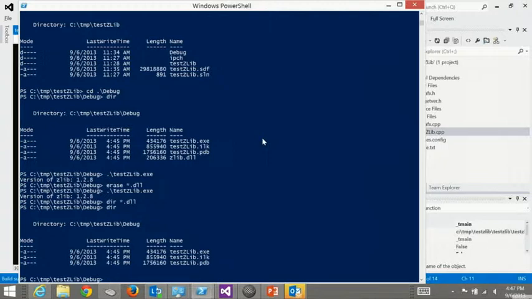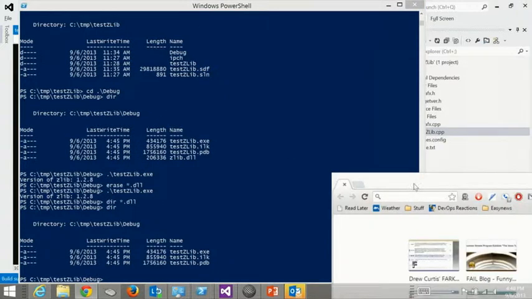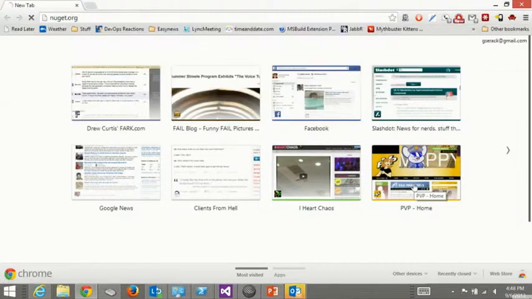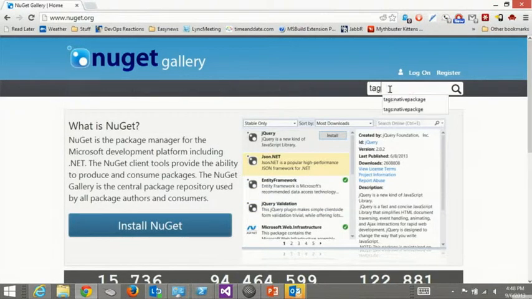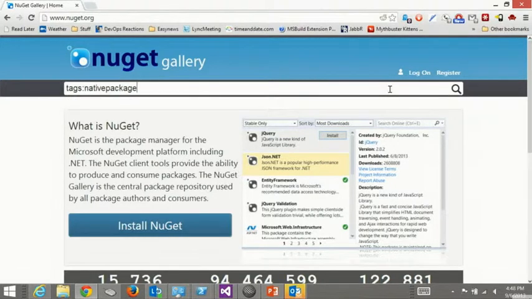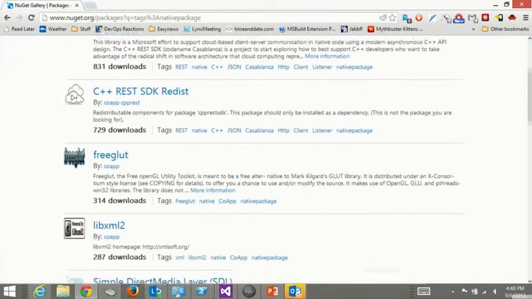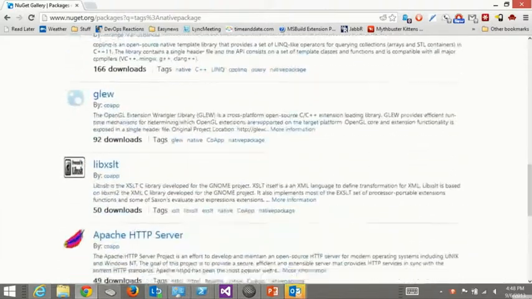So the great part is that makes it look really trivial, and consumption is great. I mean, consumption is easy, right? You can go to NuGet.org, and you can take a look and find packages. The gallery server still needs a little bit of fine-tuning and whatnot, but we can quickly just go to NuGet.org. And so right now, if I go to tags, I think native package is one of the ones that I've been tagging stuff with. You can actually see a bunch of the C++ and C libraries that I have in there.